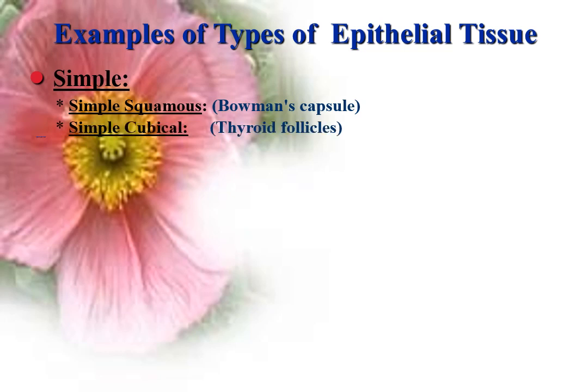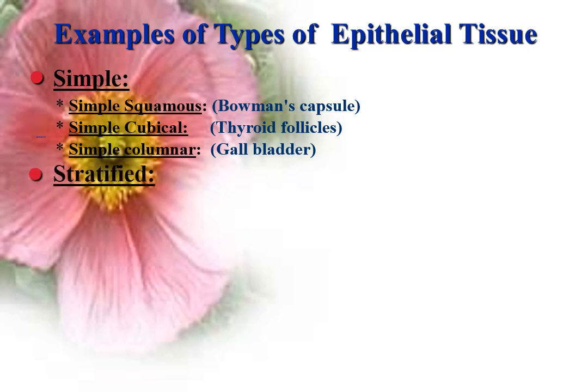Simple cubical epithelium, a single layer of cubical cells. An example, epithelial lining thyroid follicles in thyroid gland. Simple columnar epithelium, a single layer of columnar cells. An example, epithelial lining the gallbladder.